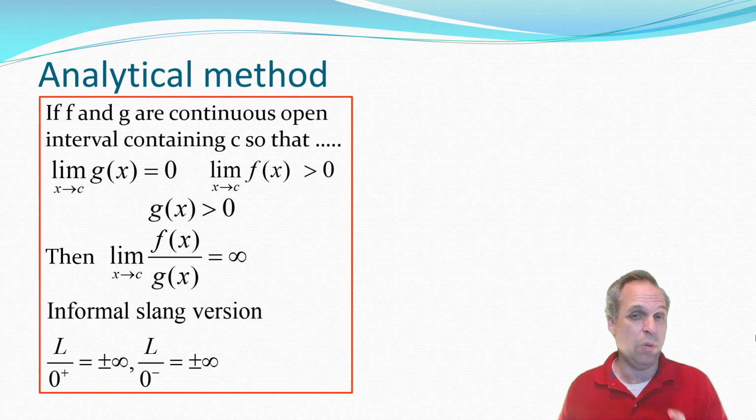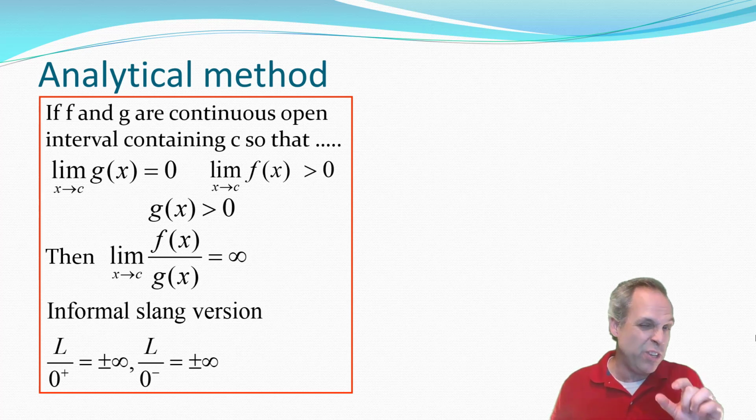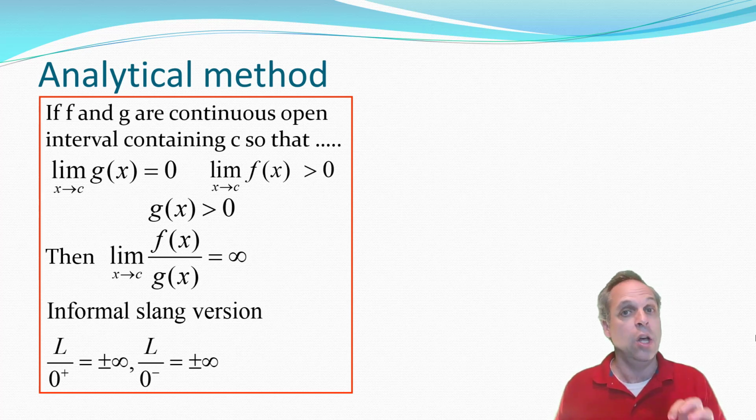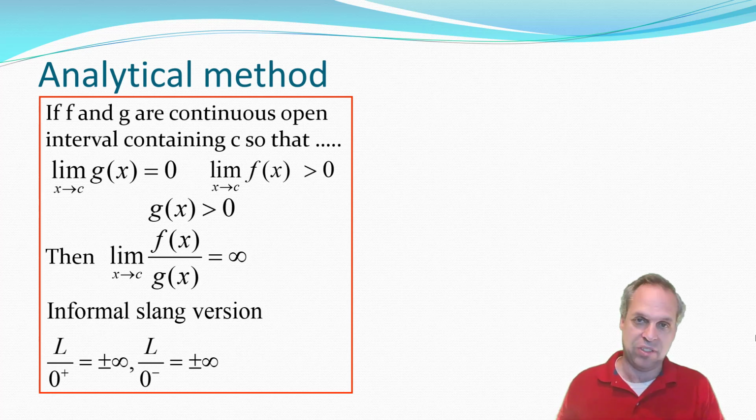At the same time, though, the function in the denominator is always positive. That would then say that the limit of the ratio of those two functions would go to positive infinity. Now, in layman's terms, it's saying if the limit of the top is non-zero and the limit of the bottom is 0, and the division is always the same sign for the choice of values you're using, then the limit is either positive infinity or negative infinity, depending upon the sign of that division.